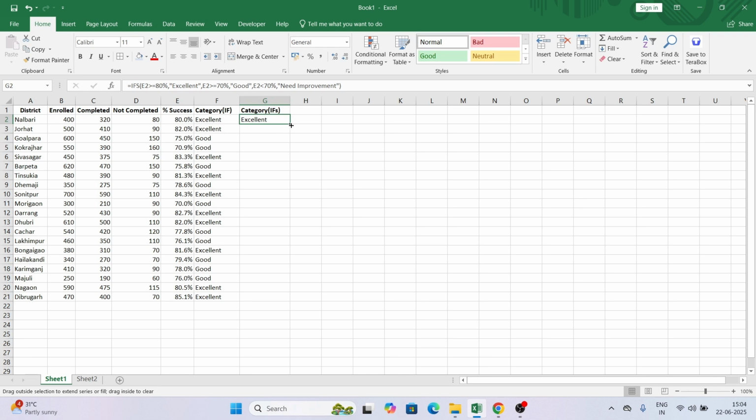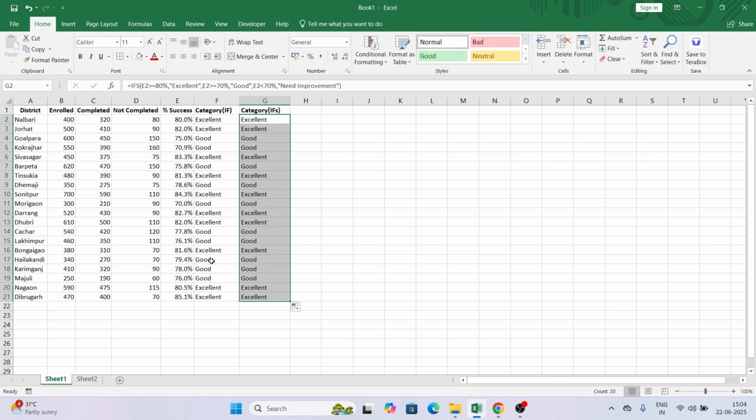So if I fill it, same thing if I fill, you can see that as it is we are getting excellent, good. But the difference is, in the first one we have used only the if condition and in the second one I have used the ifs condition. That's the basic difference. In the exam you can go ahead with any of these, whichever you are comfortable with you can use that.